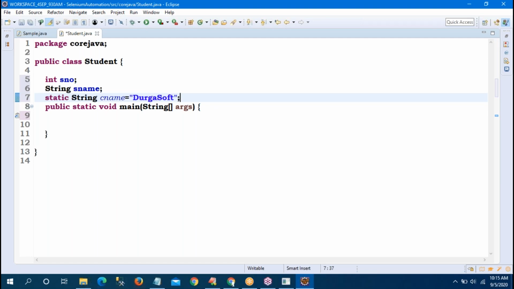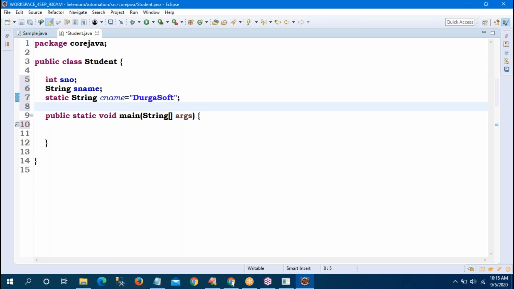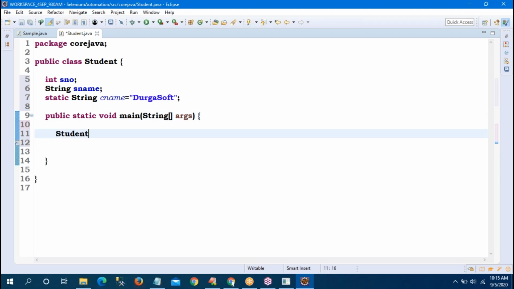So cName is static. sName and sNumber are the instance variables. Presently you don't know about the constructor. Observe. In the next class I will tell you, tomorrow, the differences between constructor and method. So how do we declare a constructor? Class name only. How many values does it contain? String sName and int sNumber. So this is called a constructor.